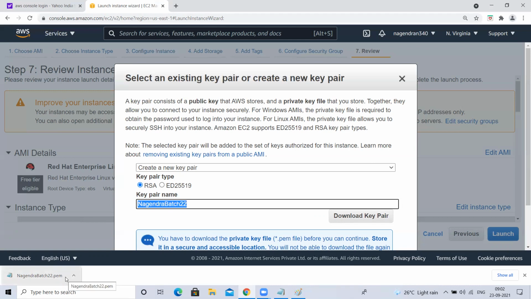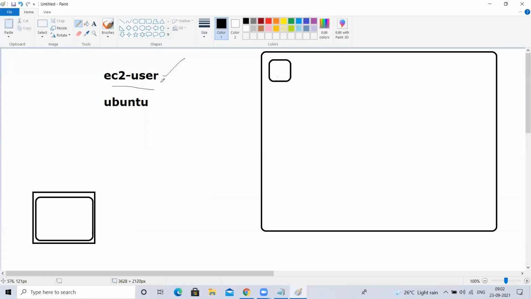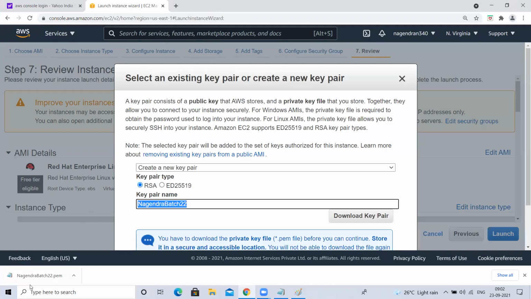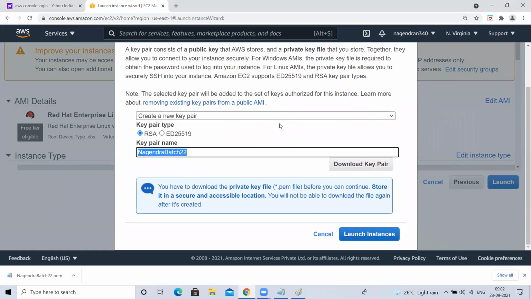It has downloaded. What this file will have is that secret key. For the default ec2-user, a password is not there. But instead of a password, AWS has created a secret key, and that secret key is present inside this file. Have you understood this, guys? This file is very important. For the default user, we are creating a PEM file, also called a key pair.